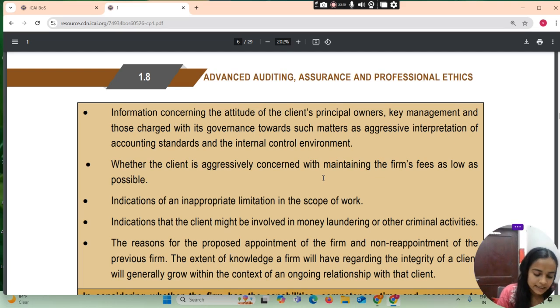Whether the client is aggressively concerned with maintaining the firm's fees as low as possible, indications of inappropriate limitation in the scope of work, and indication that the client might be involved in money laundering or other criminal activities.